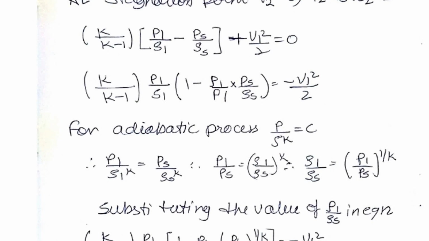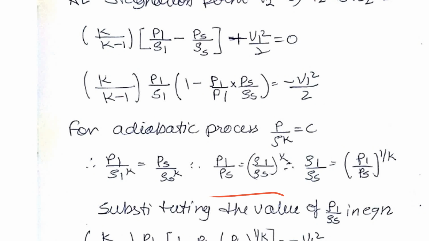So what this means is that p1 divided by ρ1 to the power of k will be equal to ps divided by ρs to the power of k. So in this we can get the value of ρ1 to the power of k over here, and we can bring the value of PS over here. So we'll be getting this as the equation.